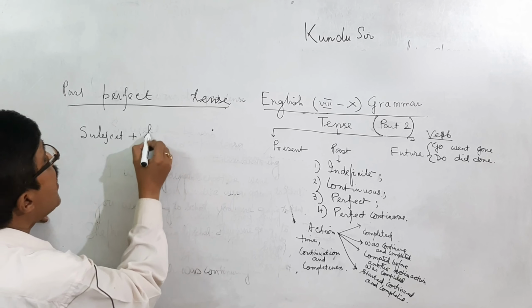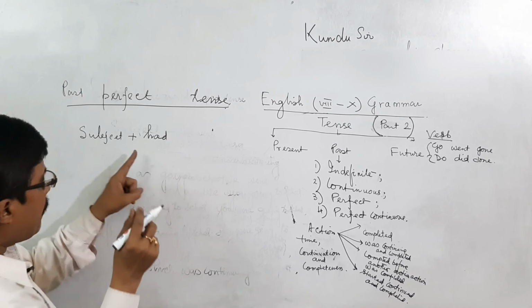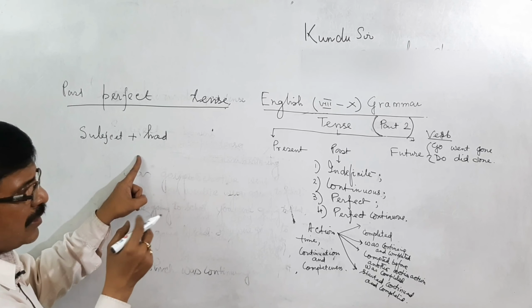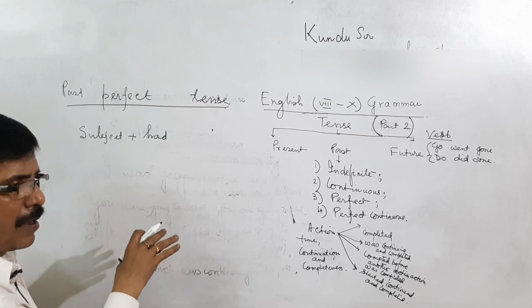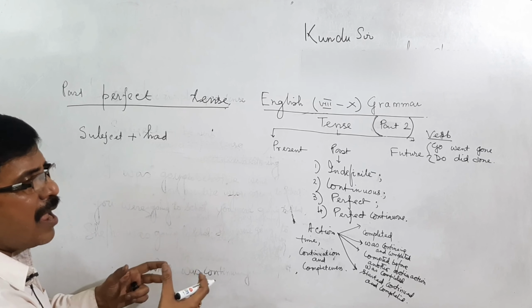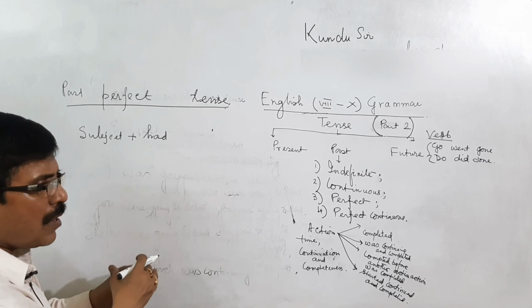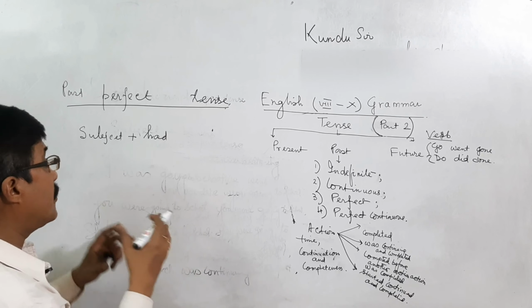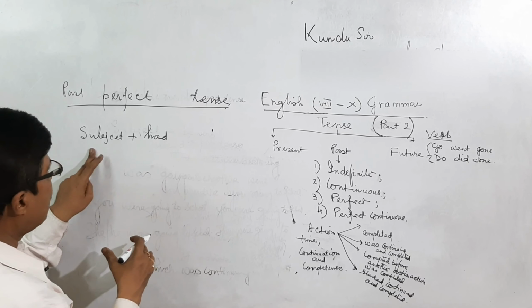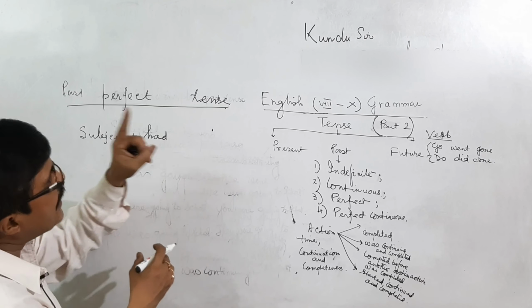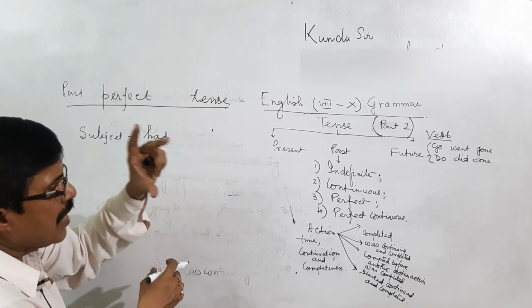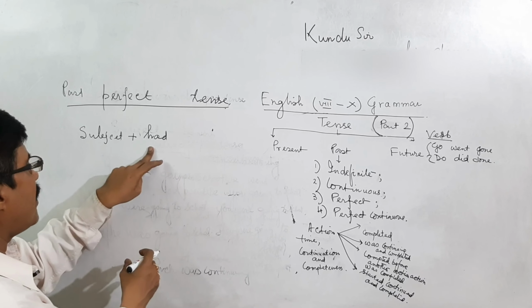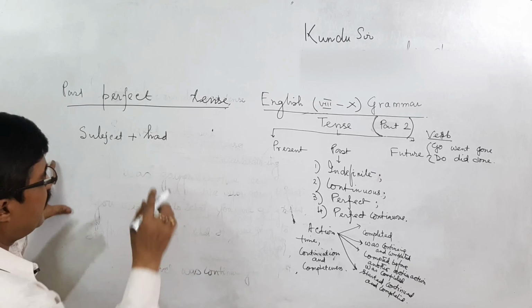Subject plus had. In the present perfect tense it is have or has, but here the auxiliary verb is only had, and the past form of has is also had.